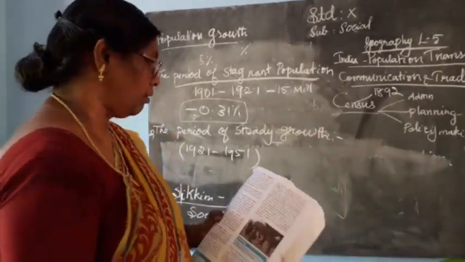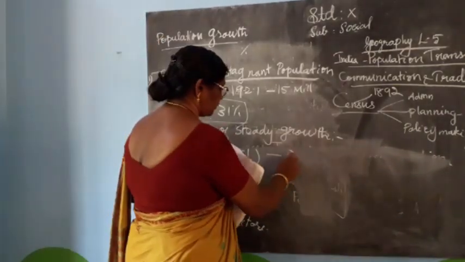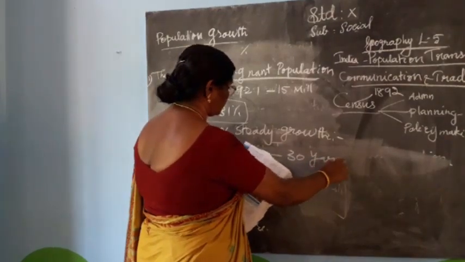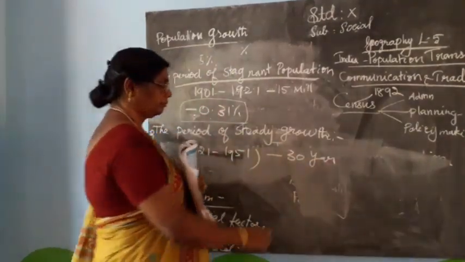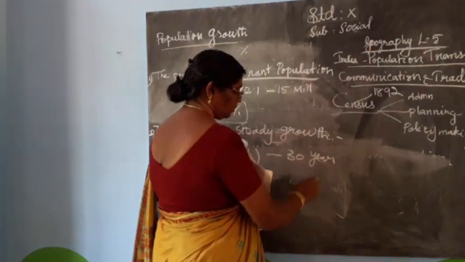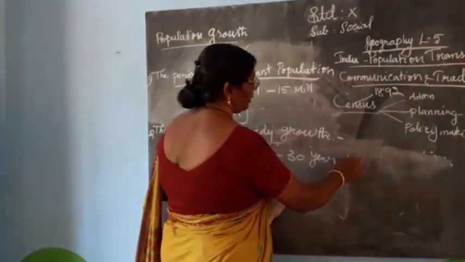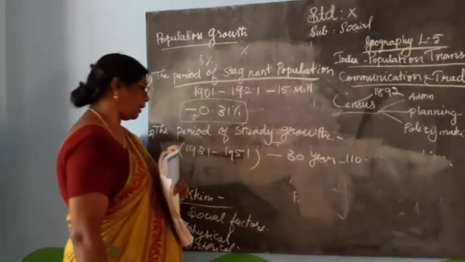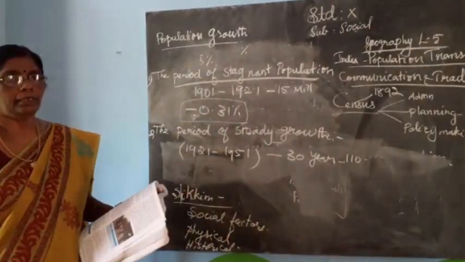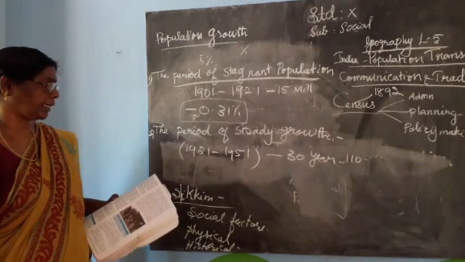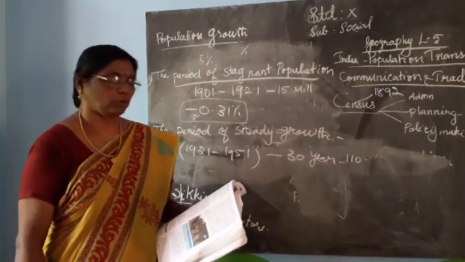Out of these 30 years, the population of India grew by 110 million. That is the second phase of steady growth.